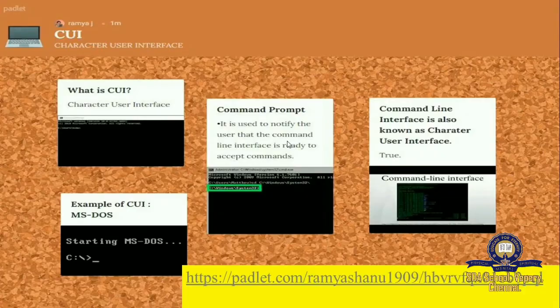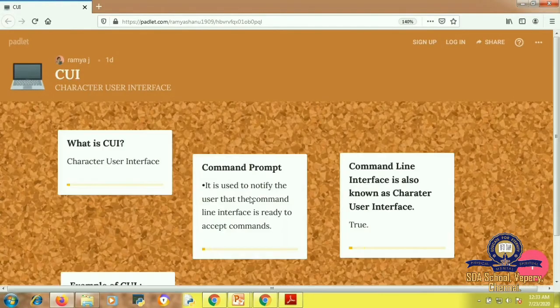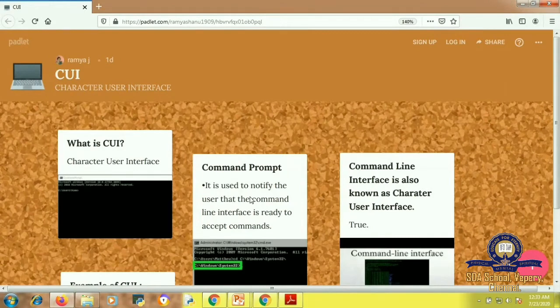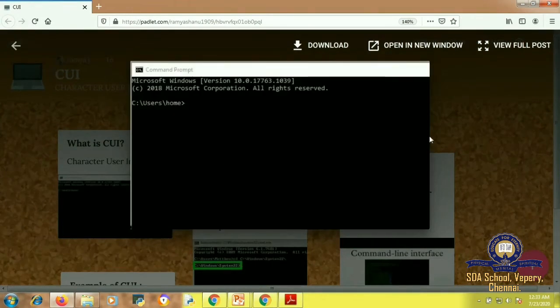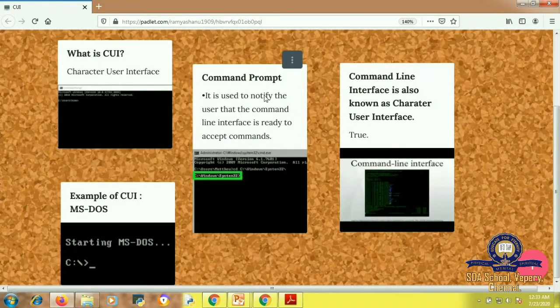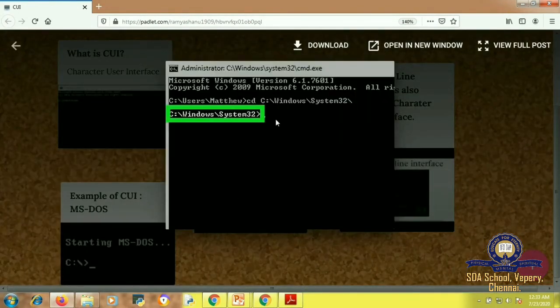And let us just recall. CUI means character user interface. And that character user interface uses the command prompt. This is your command prompt and this is your directory C:/. What is command prompt? Command prompt is used to notify the user that I am ready to receive your commands. That is called command prompt. And here after this you can type or else you can change the directory or any command you want, you can give after this prompt.